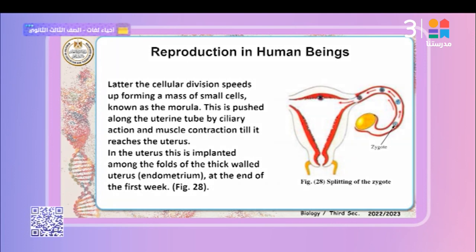That means that fertilization occurs 14 days from the beginning of the menstruation, needing another 1 week, reaching 21 days. So the morula is implanted after 21 days from the beginning of the menstrual cycle. You can calculate the time of the female's labor or delivery through these calculations: the morula implants in the endometrium after 1 week plus 14 days to ovulation, a total of 21 days from the beginning of the menstruation.